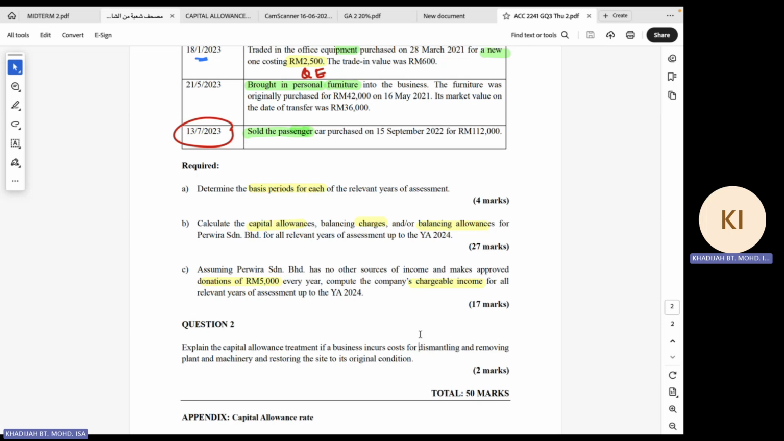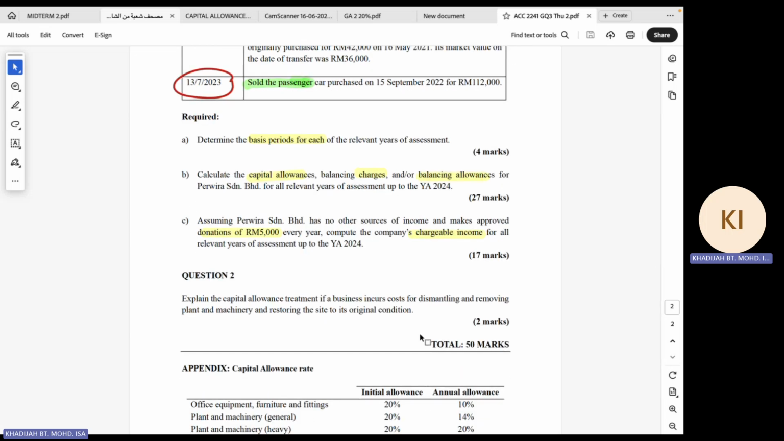And question number 2, under the same quiz, we have: explain the capital allowance treatment if a business incurs cost of dismantling and removing of plant and machinery. All right, so normally you have 2 types of costs. Dismantling is incurred at the end of the period. Before you dispose, you have to dismantle everything. So this cost is actually added to your residual expenditure, so it will be added to your RE. So you have a revised RE, then only you compare.